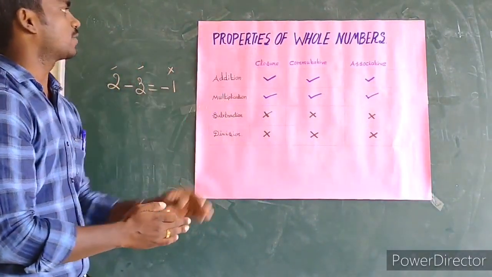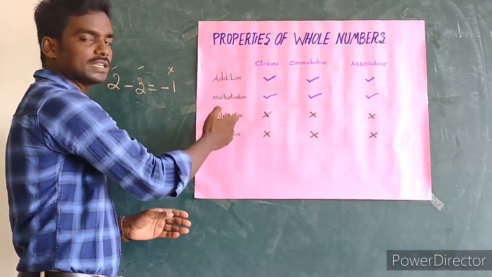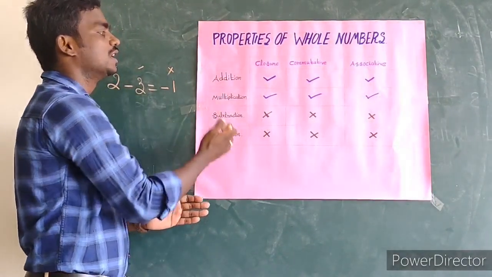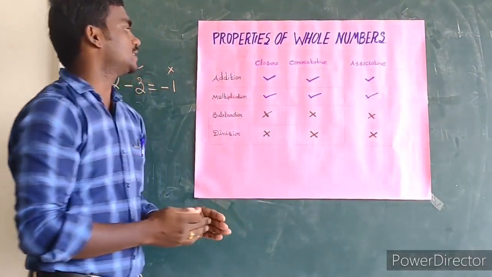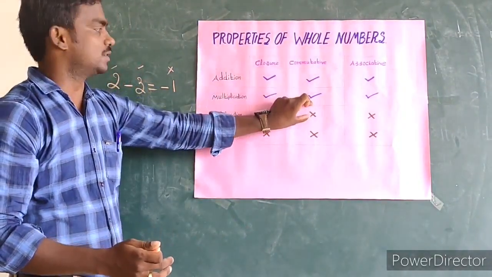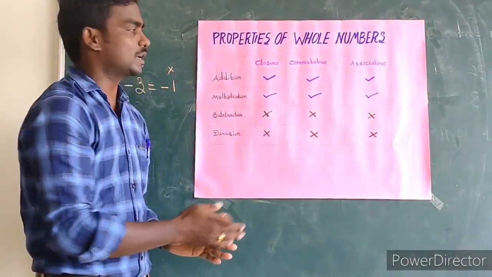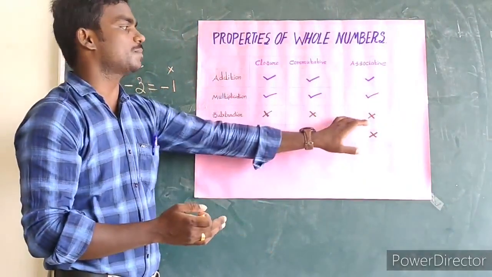So see the properties of whole numbers: closure, commutative, associative, under addition, multiplication, subtraction and division. Closure property is satisfied under addition and multiplication, which is not satisfied under division and subtraction. And commutative property is satisfied under addition and multiplication, which is not satisfied under subtraction and division. Associative property is also the same: satisfied for addition and multiplication, which is not satisfied under subtraction and division.